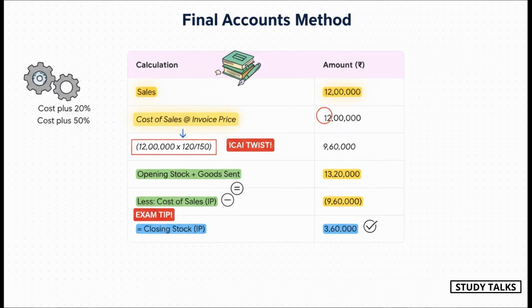Now this is a 5-star classic ICAI trap. Look at illustration 5. The problem is, to prepare a trading account, you need the invoice price of the goods that were sold. But the question only gives you the final selling price. They tell you, goods are invoiced at cost plus 20%, but sold at cost plus 50%. So to find the invoice value of goods sold, you have to work backward from the sales value. You take the 12 lakh sales and multiply by 120 over 150. That conversion is the key to cracking this problem.